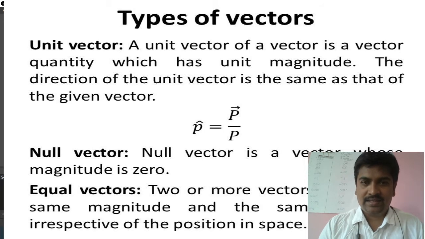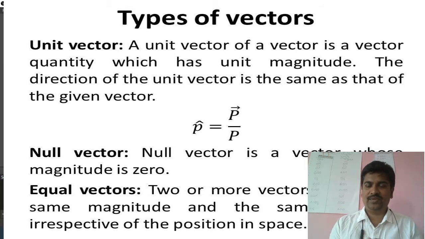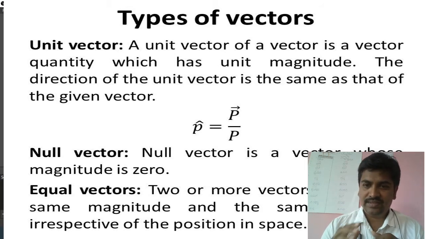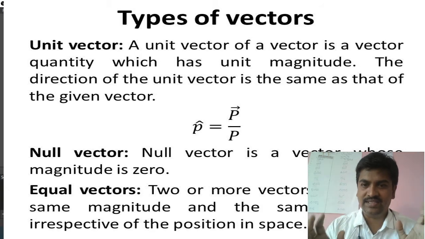Null vector. A null vector is a vector whose magnitude is 0. For the null vector, the magnitude itself is 0, and you do not need to tell the direction of it because the magnitude itself is 0.